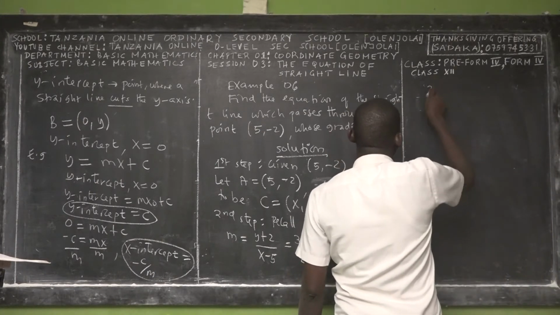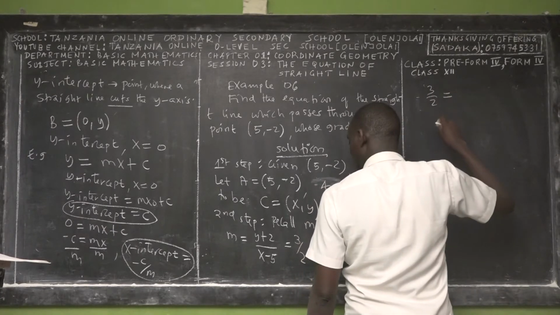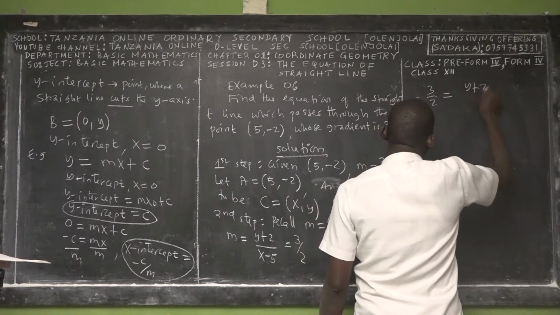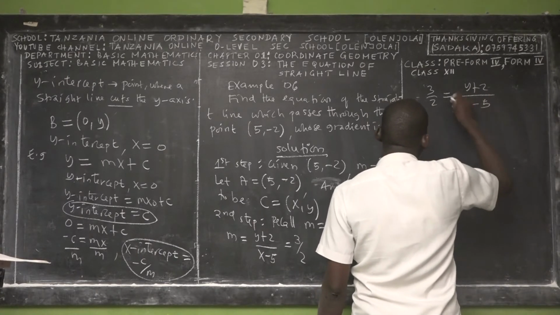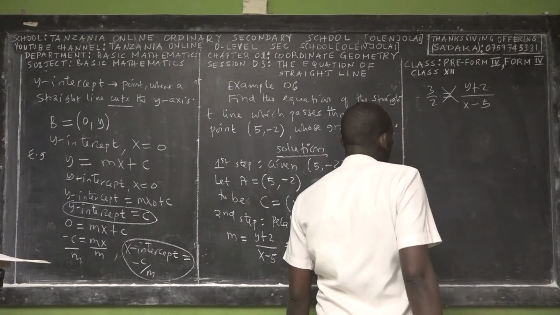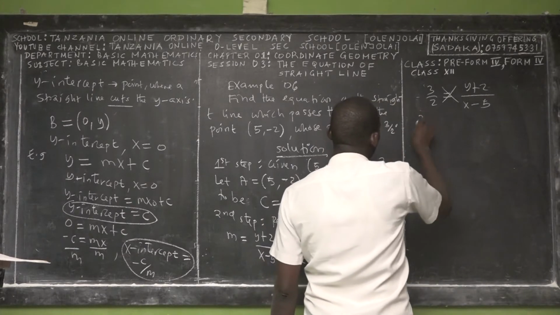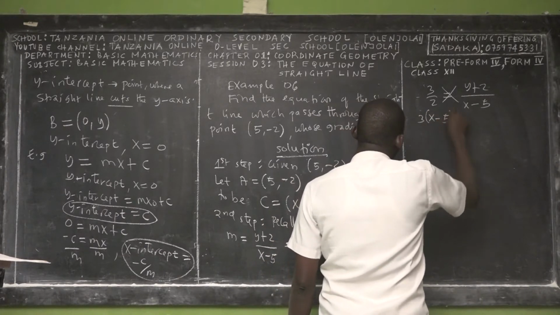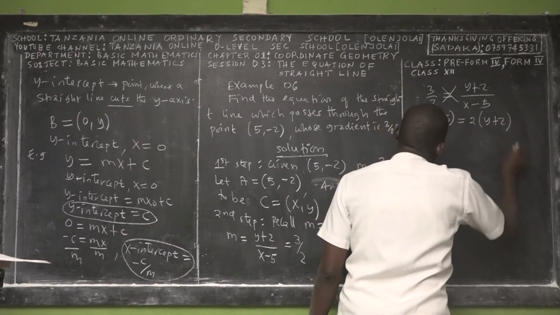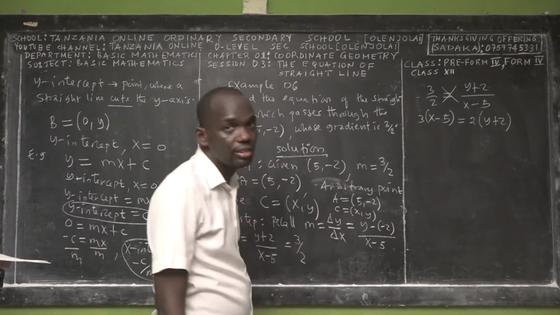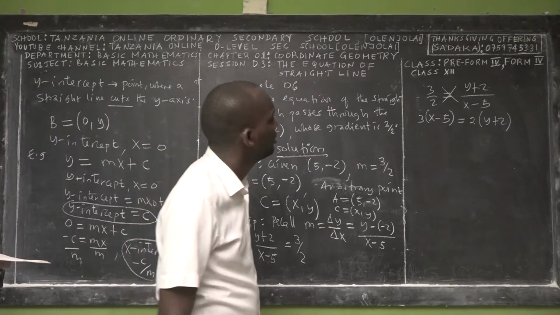Okay, so this is 3 over 2. And here we have what? y plus 2. Then we have what? x minus 5. So we cross multiply. So then this is 3 times (x minus 5), and this is equal to 2 times (y plus 2). Right? So we have that.